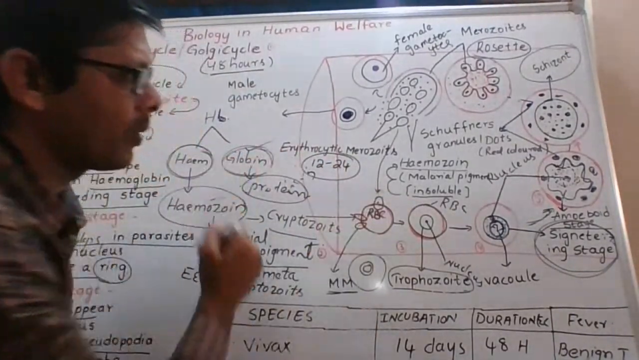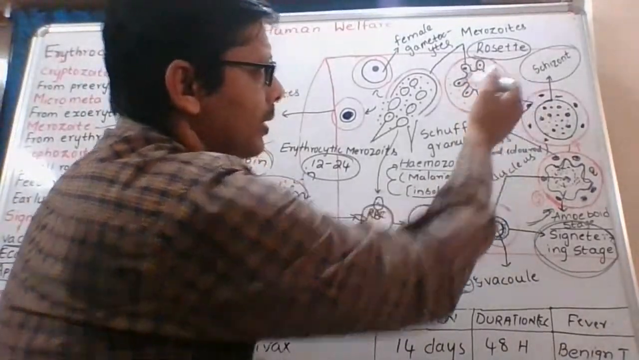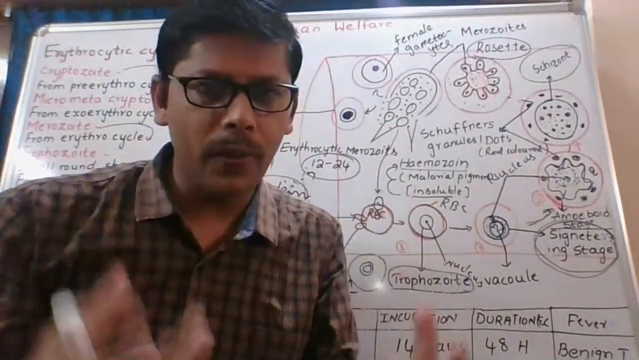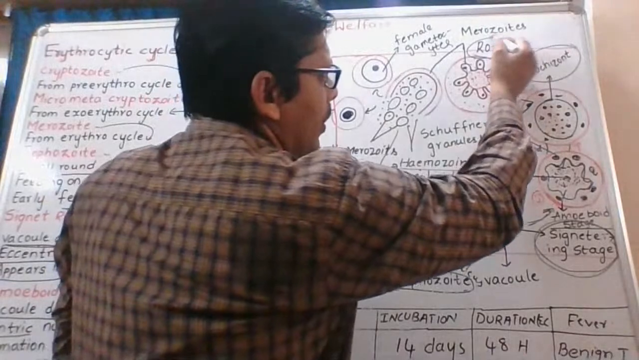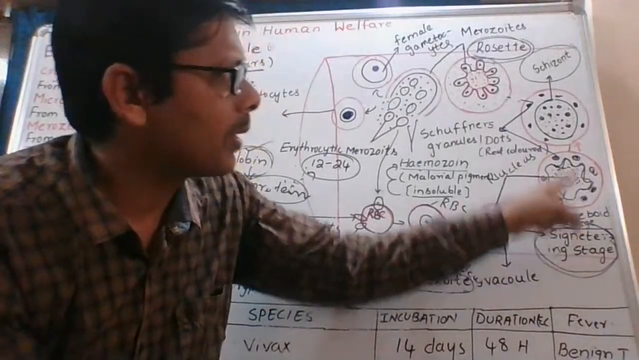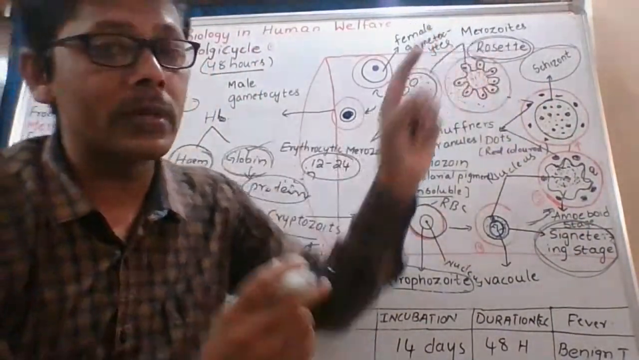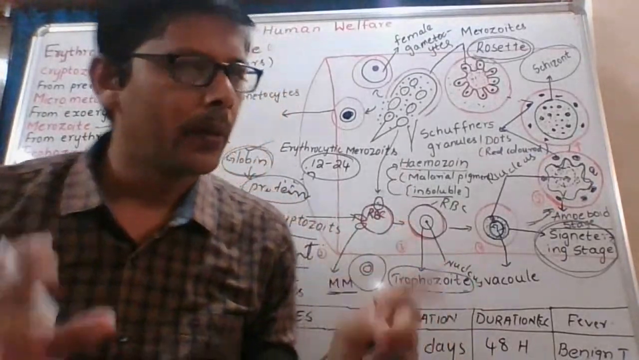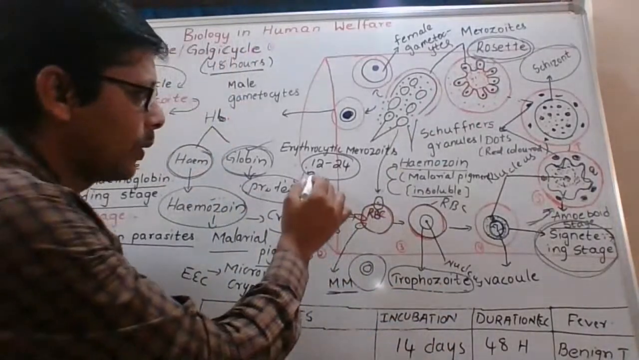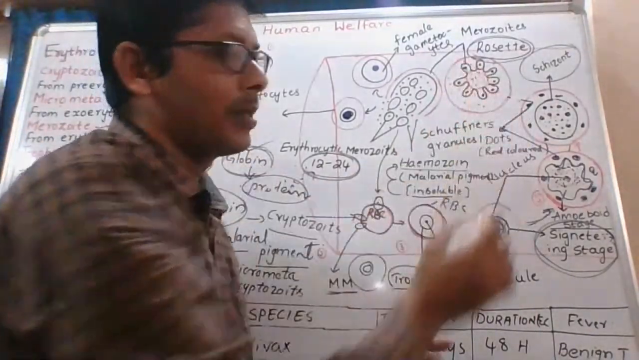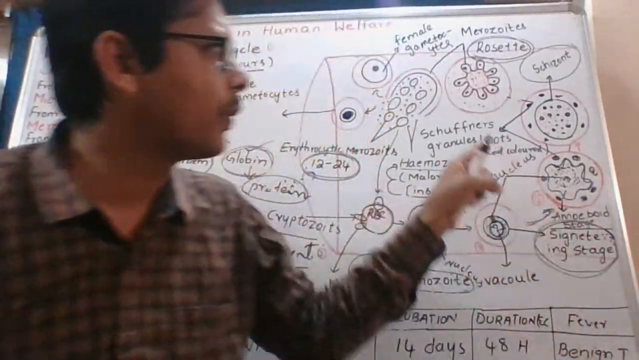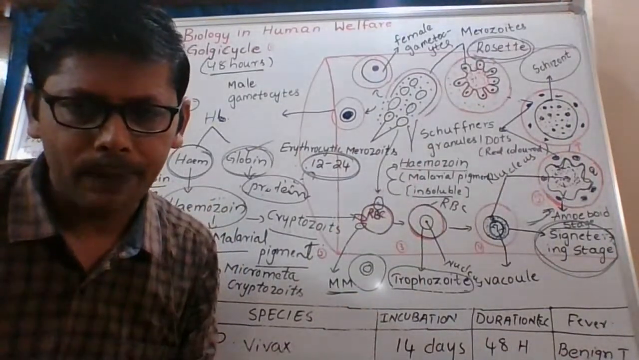12 to 24 merozoites are formed. These merozoites are arranged in the form of petals of a rose flower. That's why this stage is called the rosette stage. Amoeboid stage, signet ring stage, amoeboid stage. This is the schizont stage, and this is the rosette stage. These are the new terms. These merozoites, from 12 to 24, inside the RBC are arranged in the form of petals of a rose flower. That's why it is called the rosette stage.